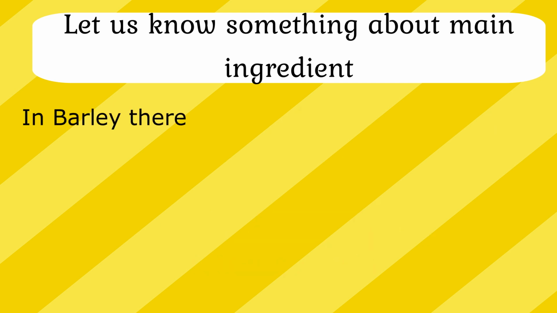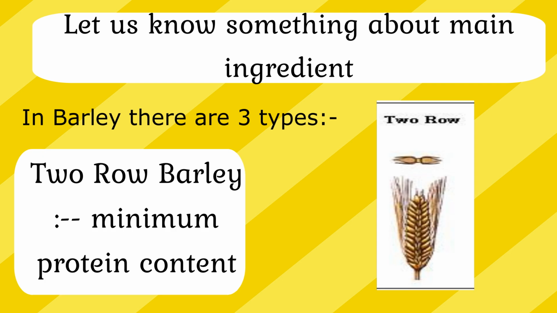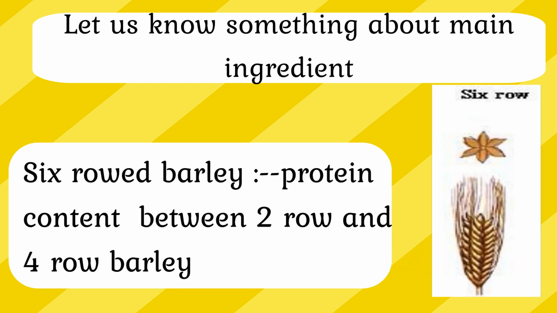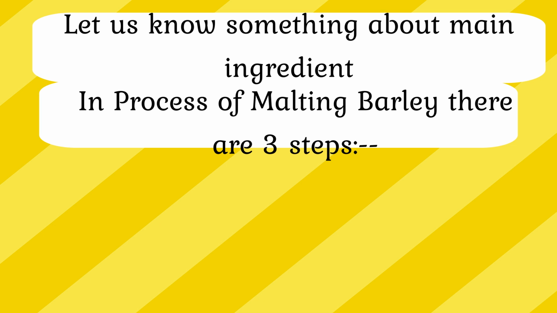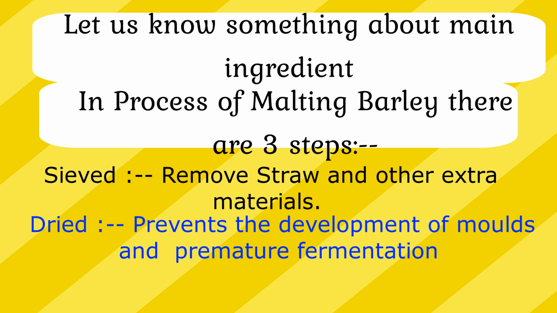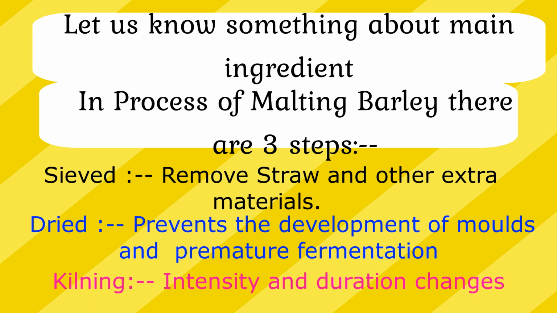In barley, there are three types. First one, 2-row barley, which has minimum protein content. Second one, 4-row barley, which has maximum protein content. And third one, 6-row barley, which has protein content between 2-row and 4-row barley. Now, in the process of malting barley, there are three steps: sieving, which removes straw and other extra materials; drying, which prevents the development of malt and premature fermentation; and third, kilning, where intensity and duration change.